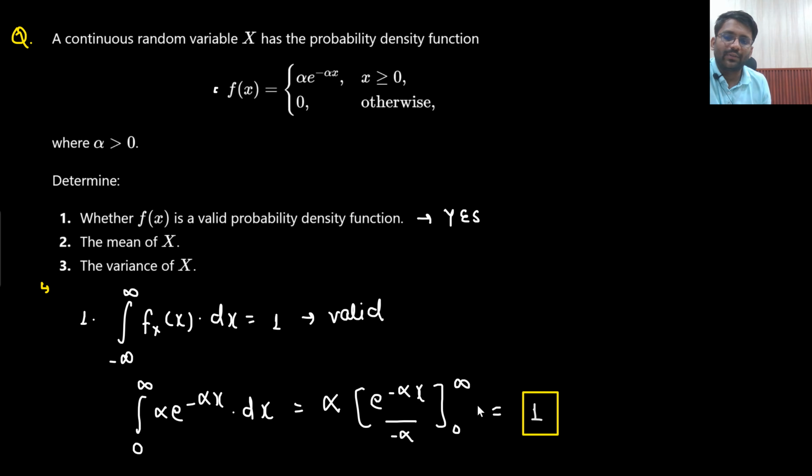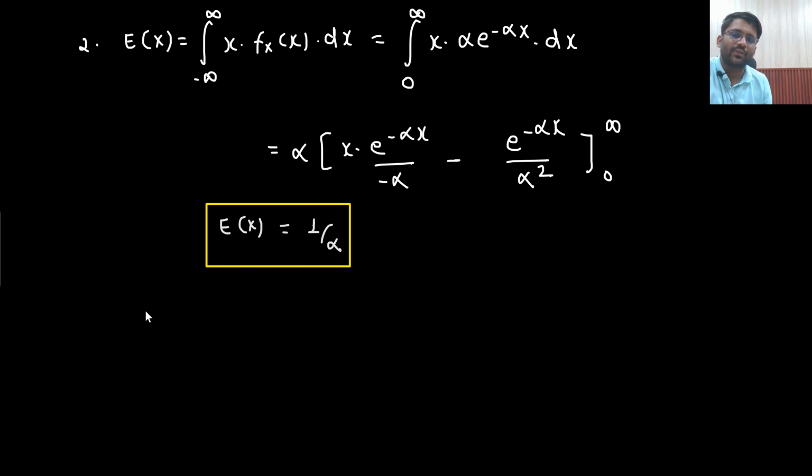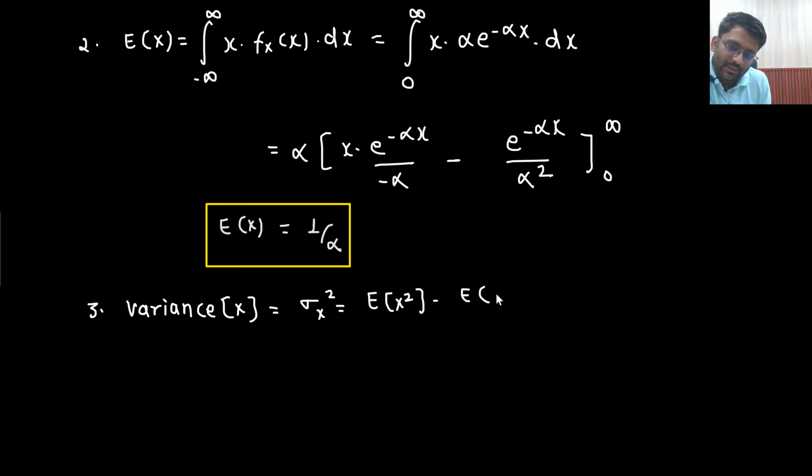And now what next we are supposed to find out? We are supposed to find out the variance of x. Third, we are supposed to find out variance of x, right? That means we are supposed to find out sigma x square. So that would be expectation of x square minus expectation of x whole square, right? This is what we are supposed to find out.